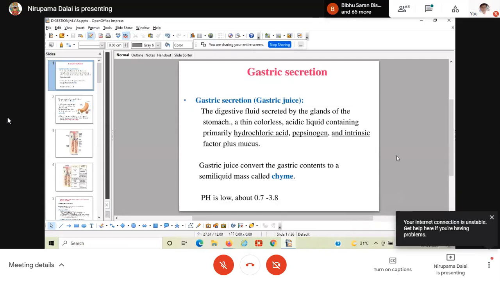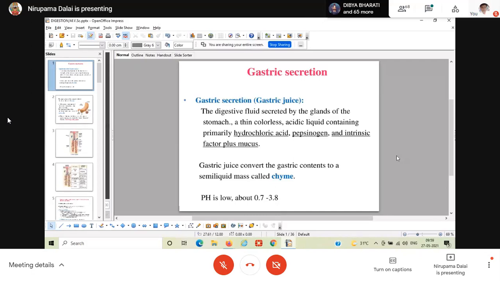After the completion of saliva, let us move to the new chapter, gastric secretion. As we have discussed in digestive physiology, in monogastric digestion, we have to first focus on the different hormones like the gastrointestinal hormones. We have to focus on the different types of secretion from the different glands. We have already covered one part, which is salivary secretion.